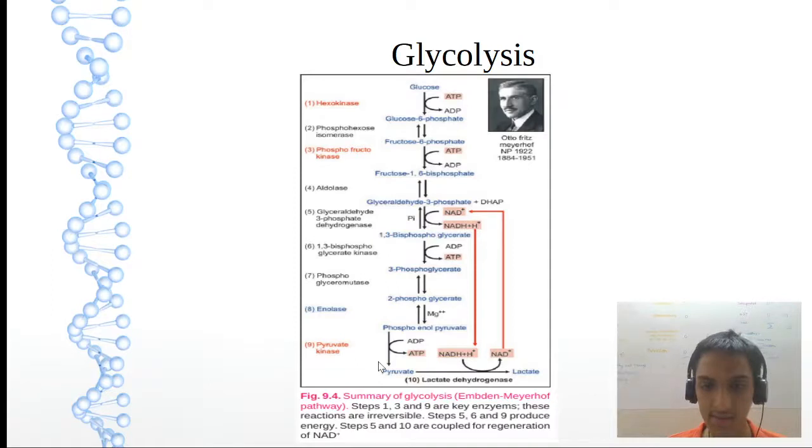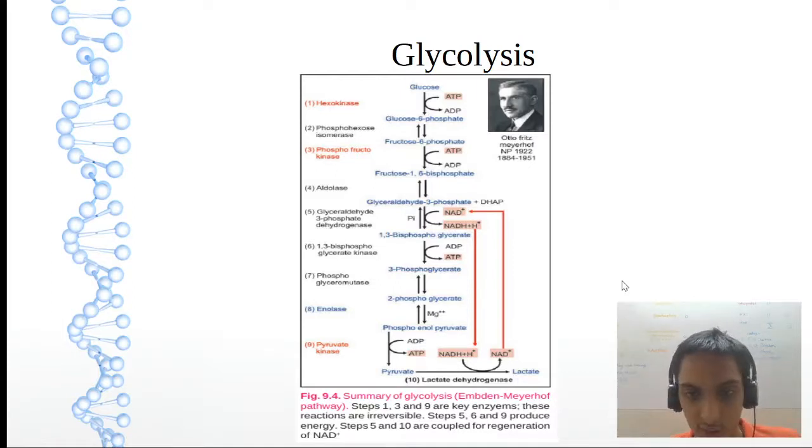Pyruvate is considered to be the dead end of glycolysis. From this, we can get lactate through LDH. What is LDH? Lactate dehydrogenase. NADH2 and NAD plus, it will be reversible. Remember that this reaction, pyruvate to lactate, happens in the muscle whenever enough oxygen is not being supplied.